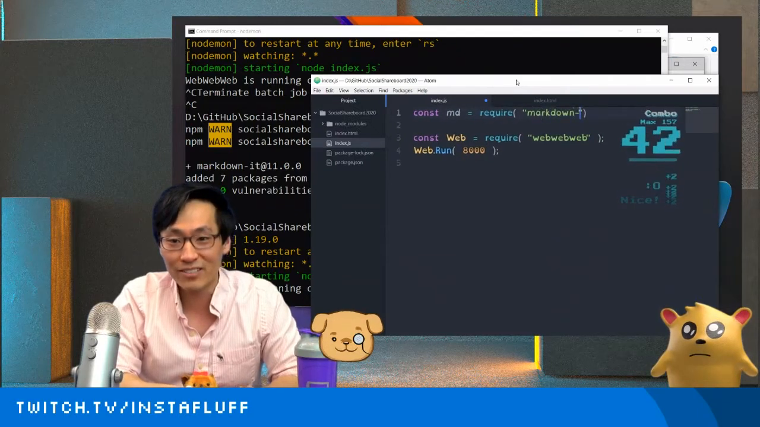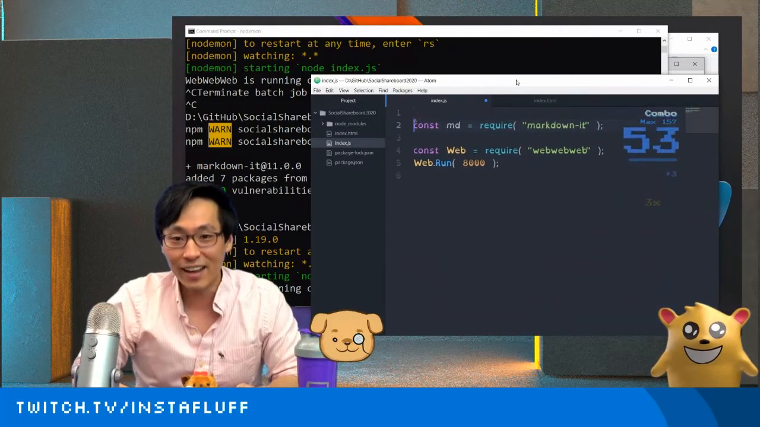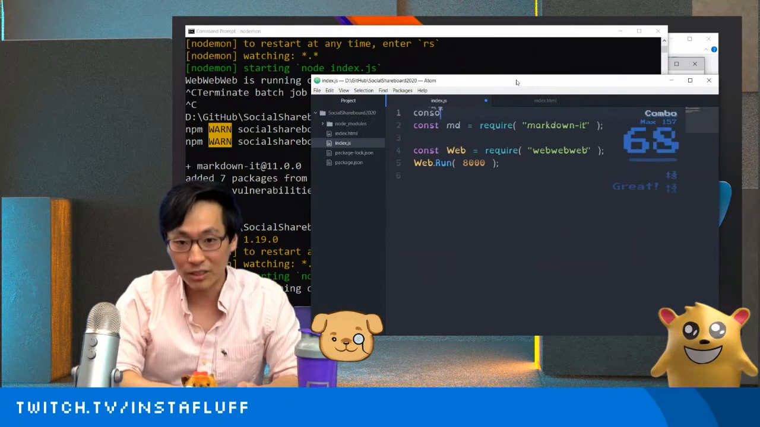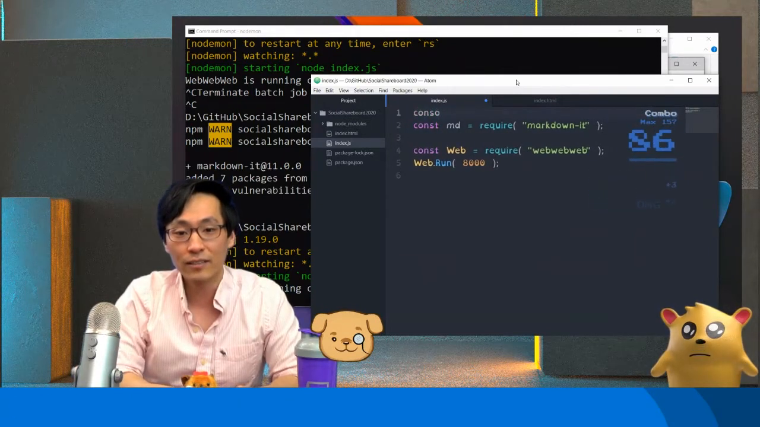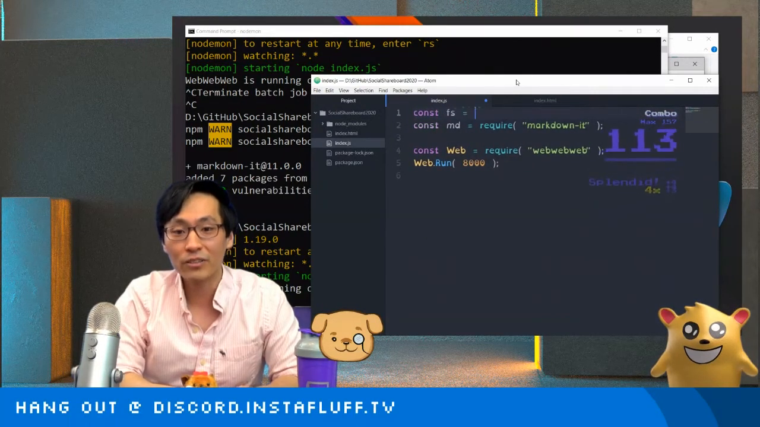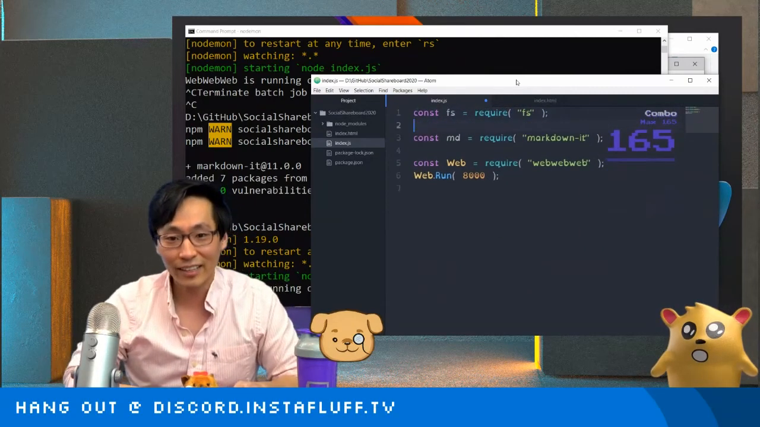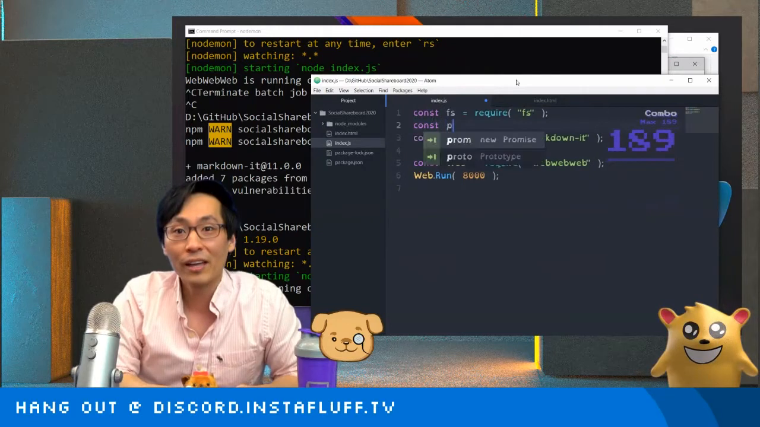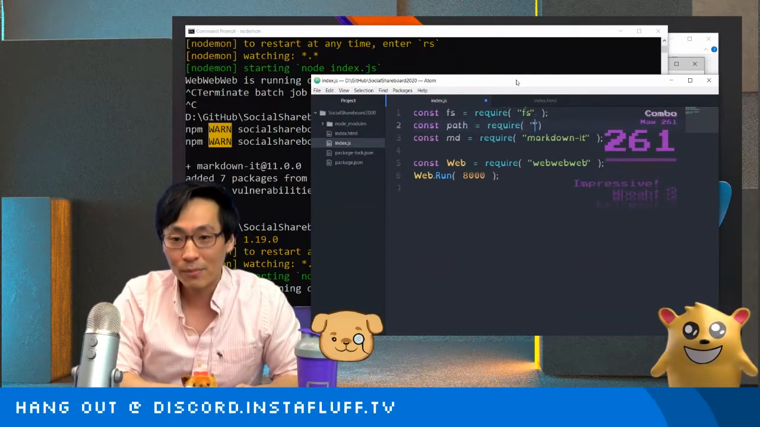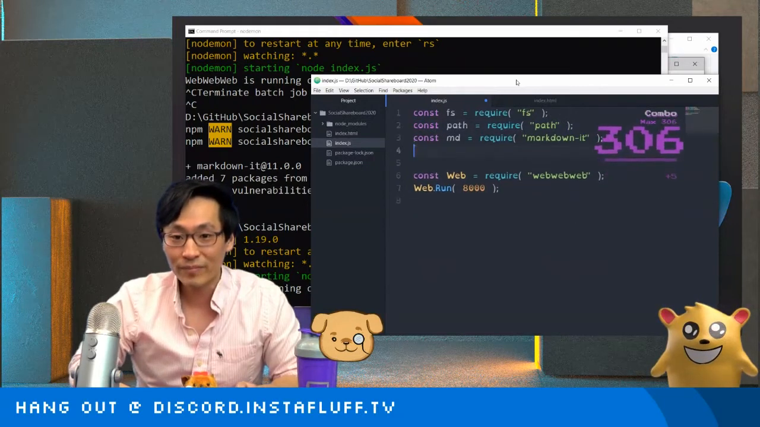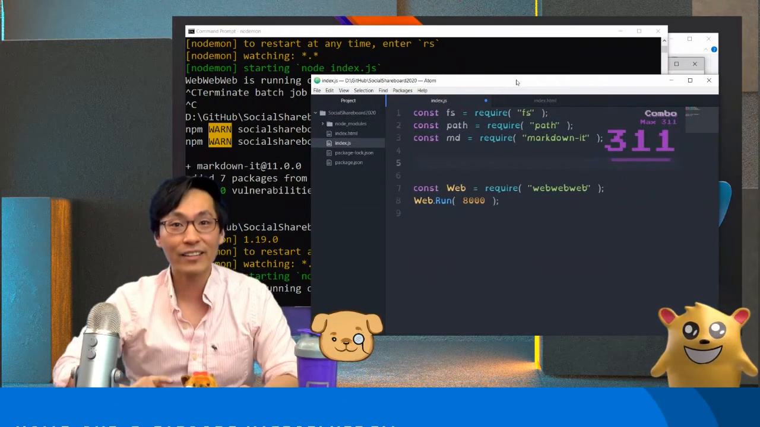Let's say markdown.it. And I guess we'll probably want to read the file, so we'll need const fs. FS is like file service. I guess it's pretty self-explanatory. And then path is for being able to work with file paths really easily. And I think that should be it. All right. And then let's see.